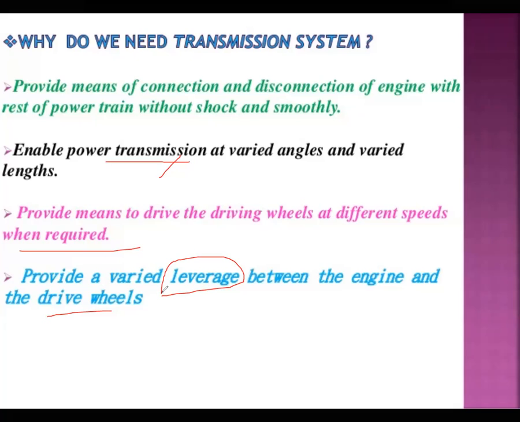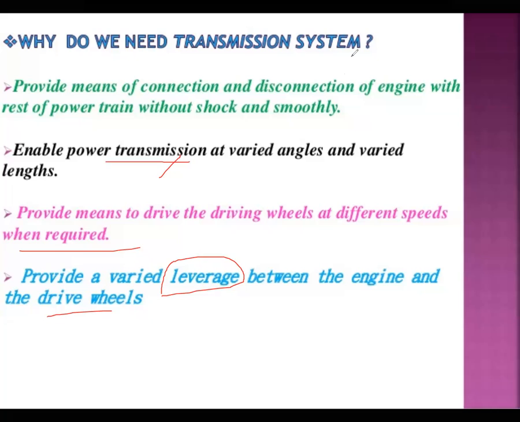For a small car, there is a low amount of power developed by the engine. For trucks, it requires more power developed by the engine. For heavy duty vehicles, it requires even more power. So likewise, depending on the engine capacity, the leverage is required on the vehicle, in order to run the engine and to get the dynamic movement of that vehicle. So this is why some of these conditions or needs are required here, right?